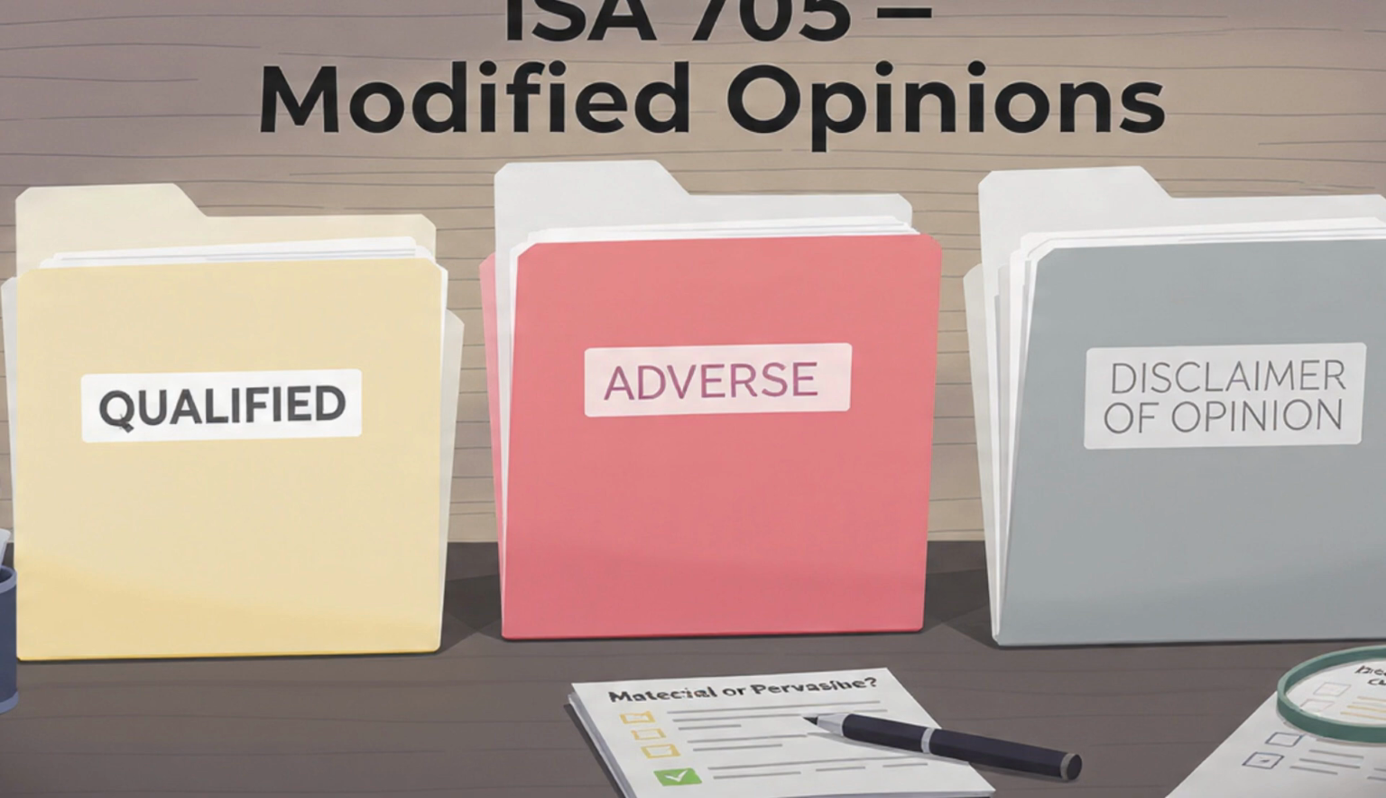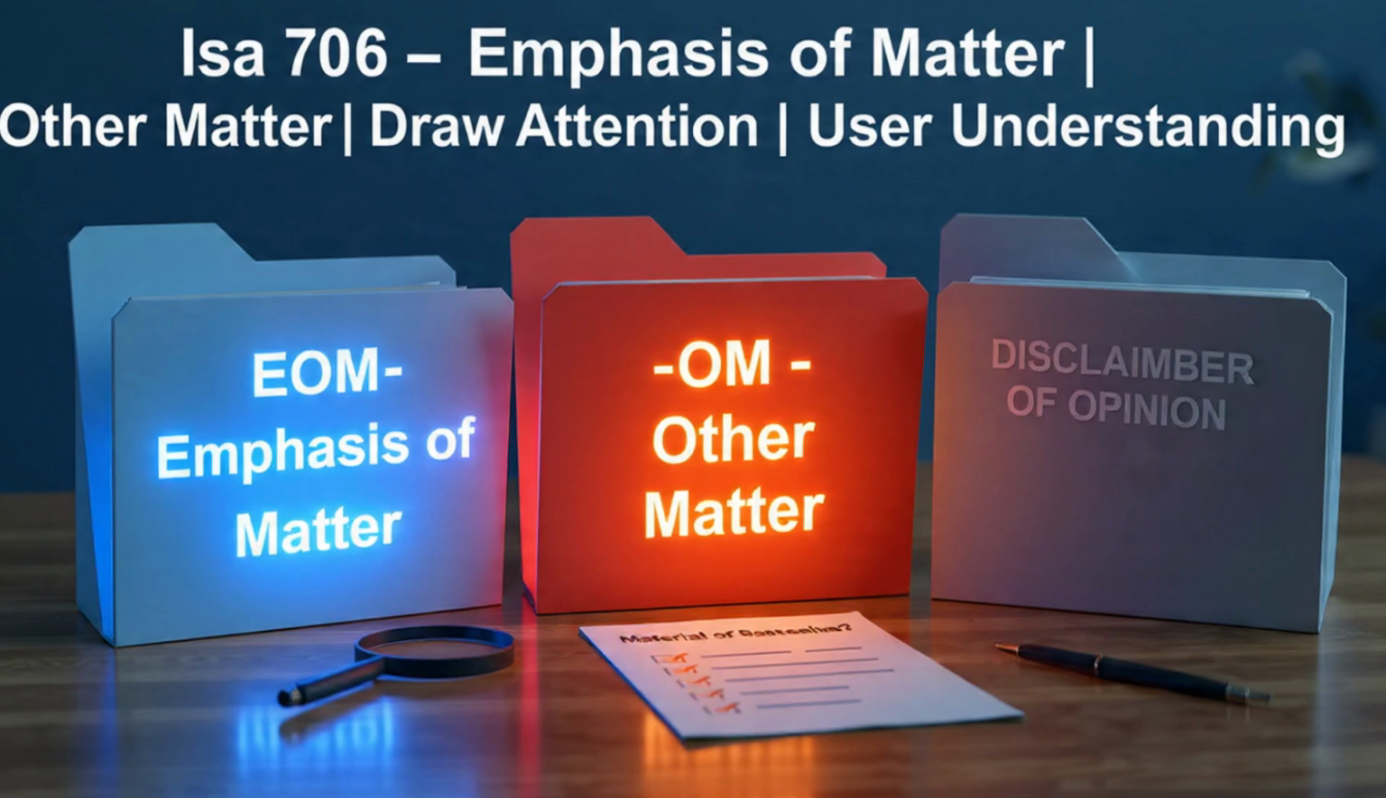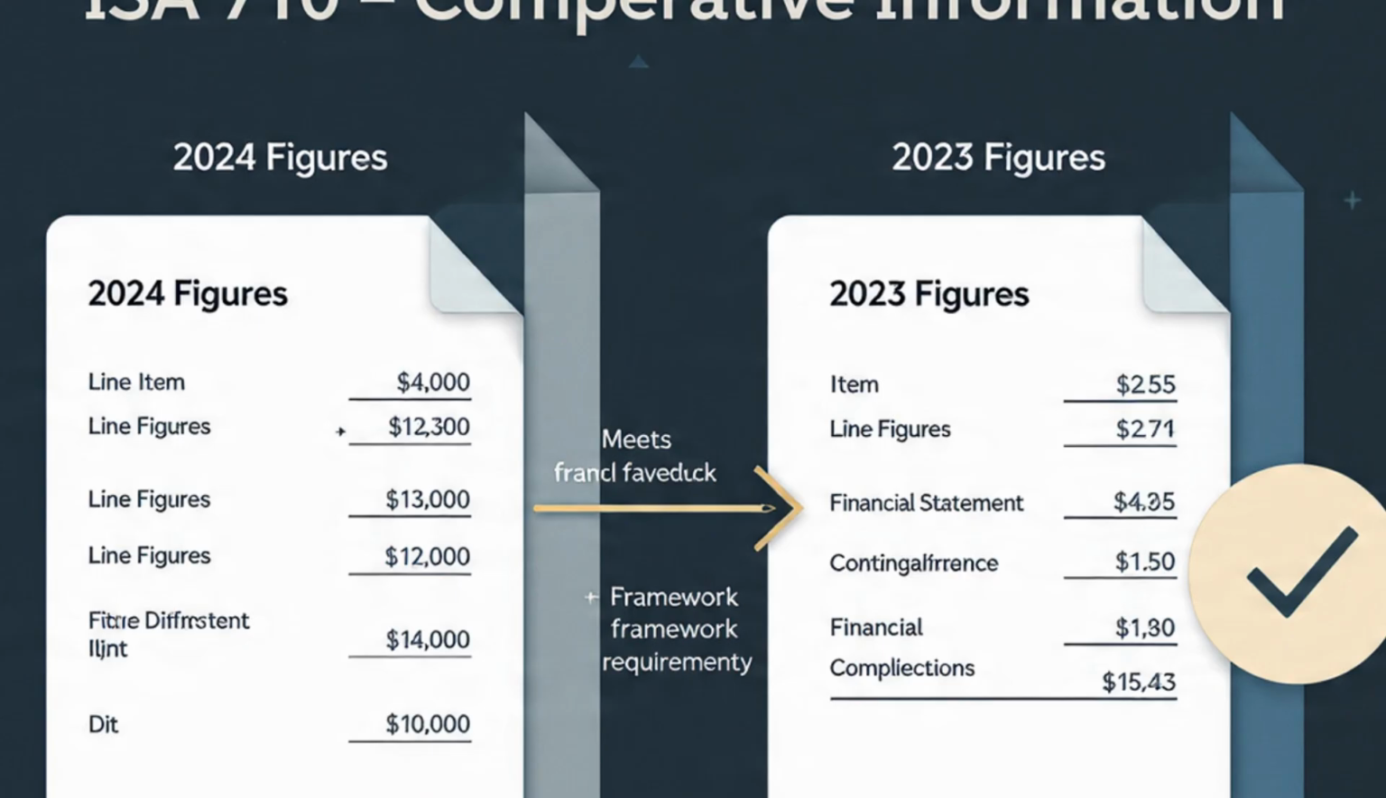ISA 706, emphasis of matter paragraphs and other matter paragraphs, specifies the use of two optional paragraphs: an emphasis of matter paragraph to draw users' attention to a matter appropriately presented or disclosed, and an other matter paragraph to communicate a matter other than those presented or disclosed that is relevant to users' understanding of the audit. Draw attention right, explain with understanding bright.